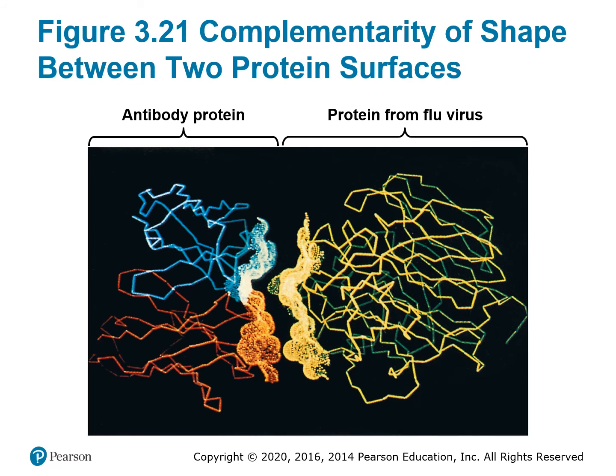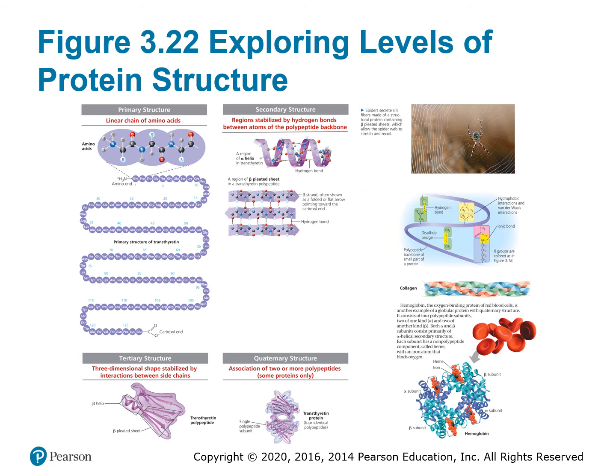Here's an indication of how important shape is in the stabilization of these 3D shapes and in the function of a protein. This is antibodies. The blue and the red are antibody proteins. And I hope you notice how their shape, especially at this margin here, matches up with the shape of the flu virus. And so this is how the antibodies recognize that virus, by matching the shape of the antibody with the protein on the virus itself. So shape matters in protein function. In all levels of biology, shape matters, but for protein function, shape really matters.